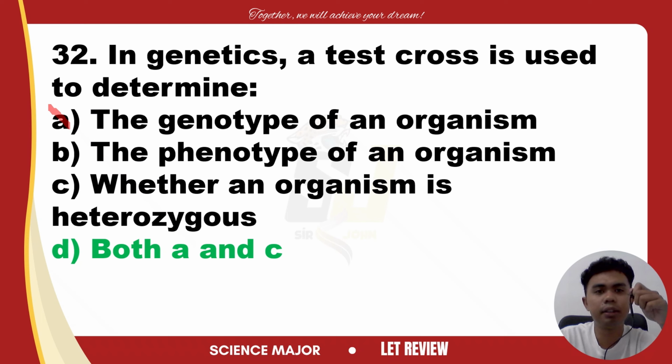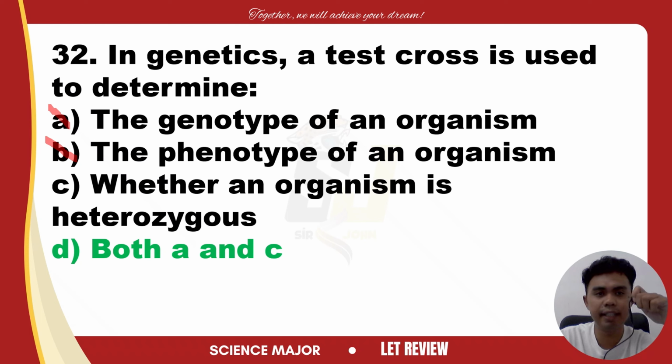Next, letter B, the phenotype of an organism. The phenotype of an organism is the observable trait, which can often be deduced directly from observation, rather than requiring a test cross. A test cross is specifically used to investigate the genotype, not the phenotype. So this is wrong. Take note of that, ha. Test cross is specifically used to investigate the genotype, not the phenotype.